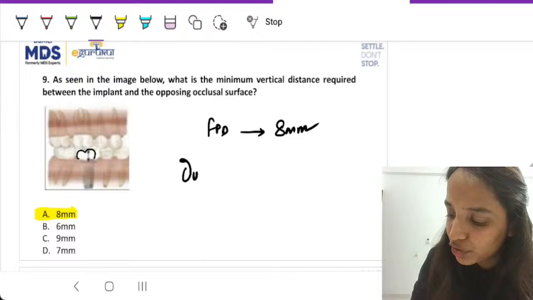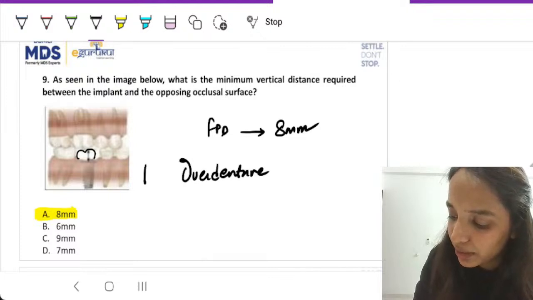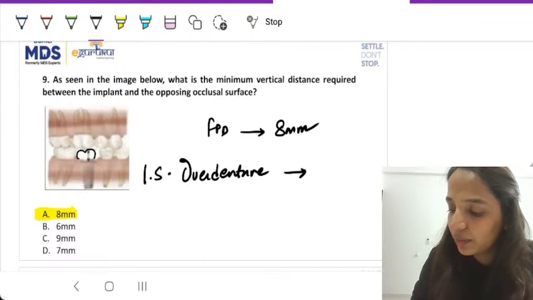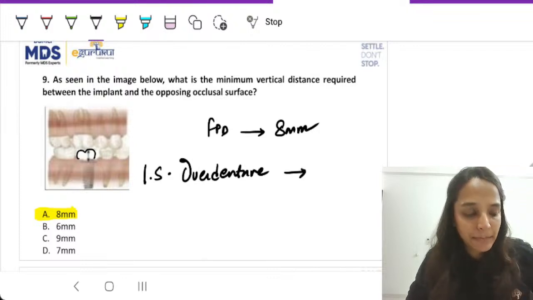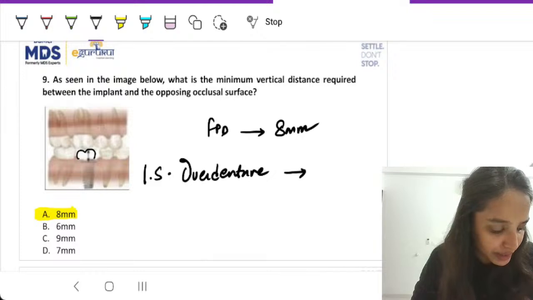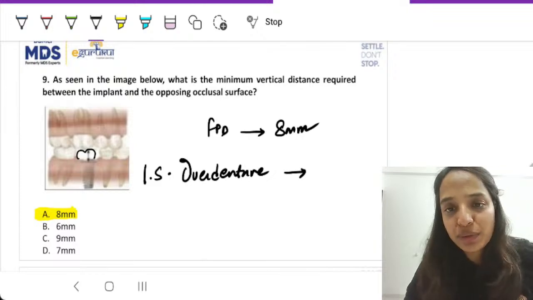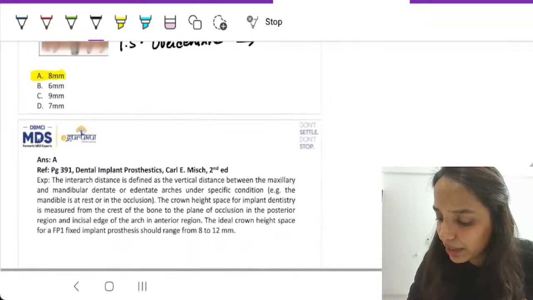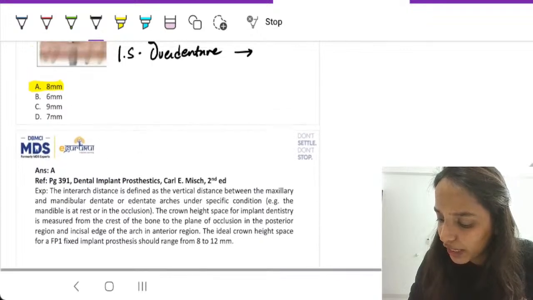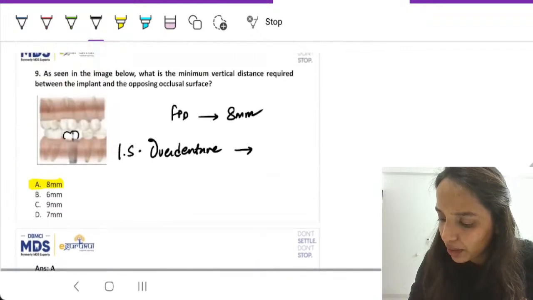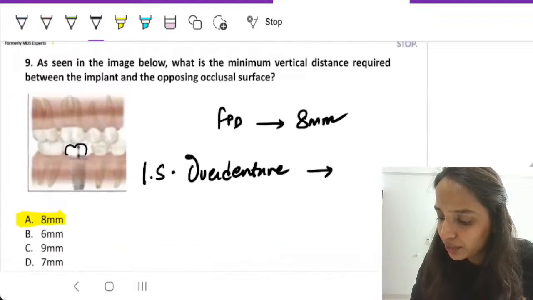For an implant supported overdenture, what is the value, students? What is the value for an implant supported overdenture? The correct answer for a fixed partial denture is 8 millimeters. For an overdenture, what is the value?